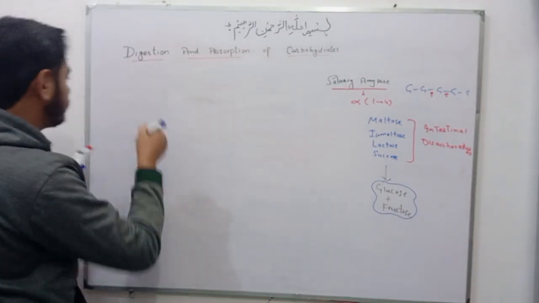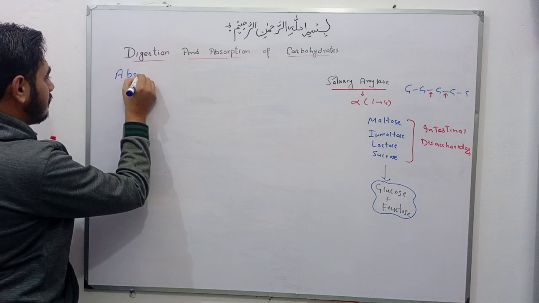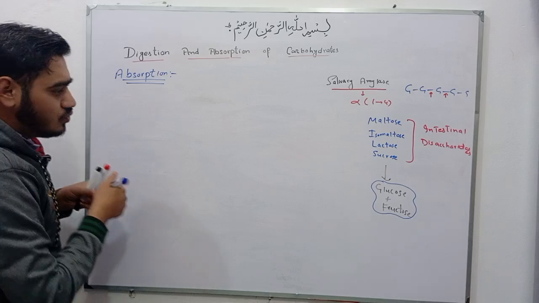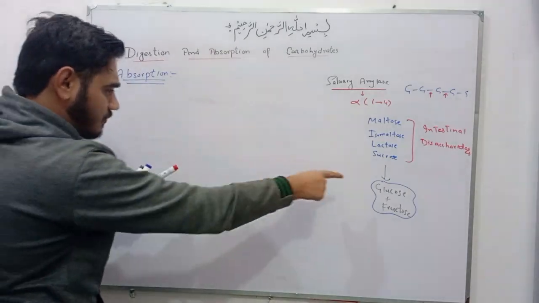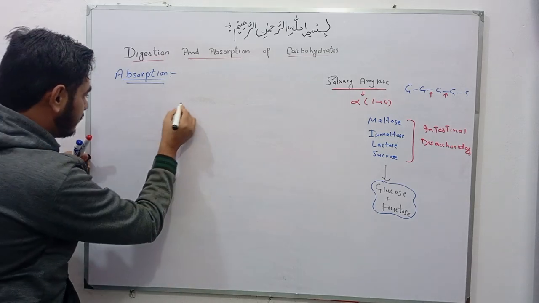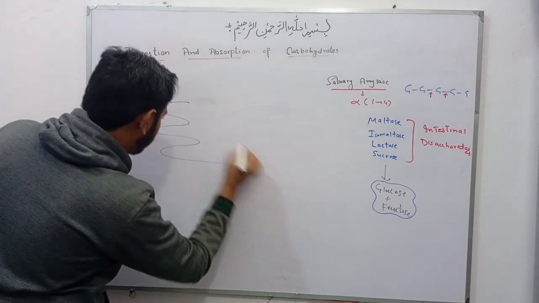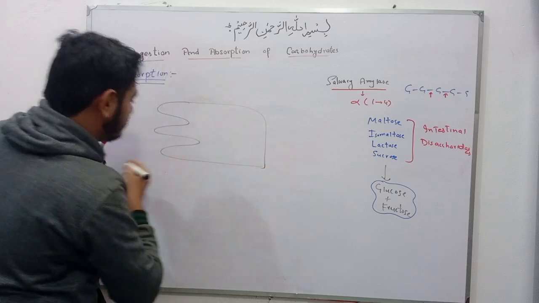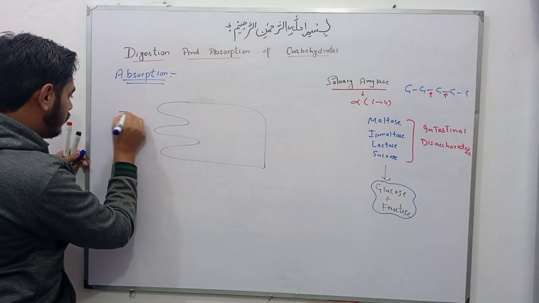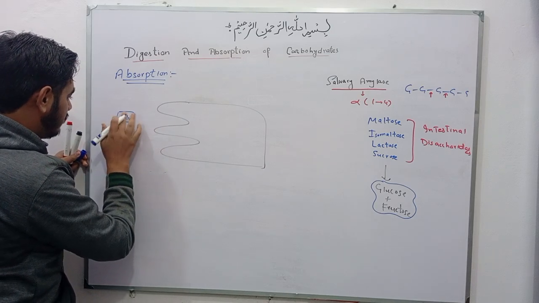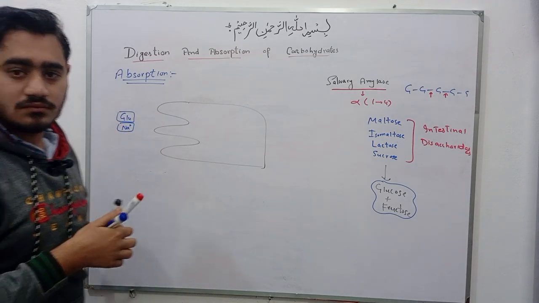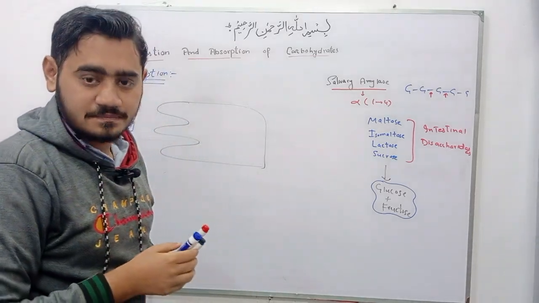Absorption. First of all, glucose को देख लेते हैं. This glucose, it is the intestinal cell. Glucose and sodium, both, they are absorbed into the intestinal cell.